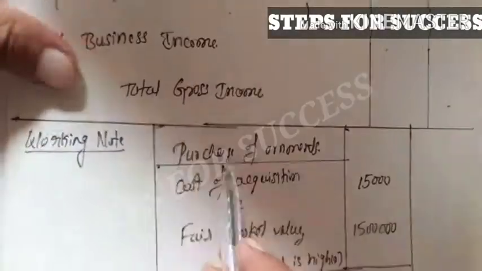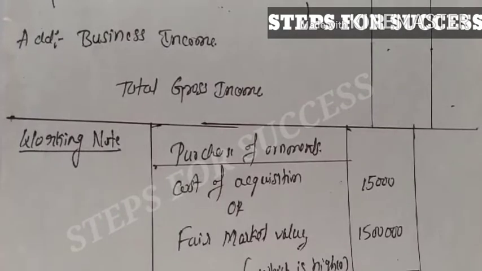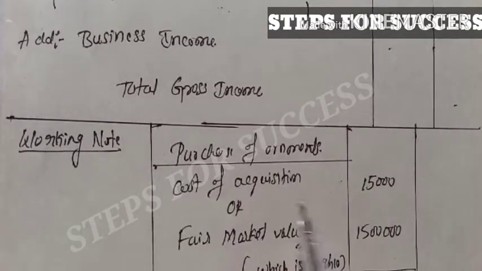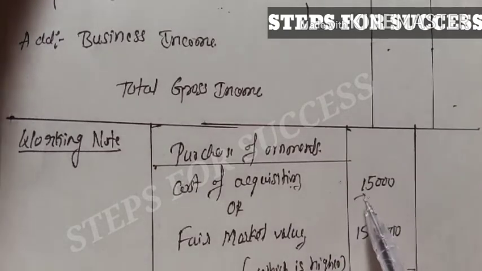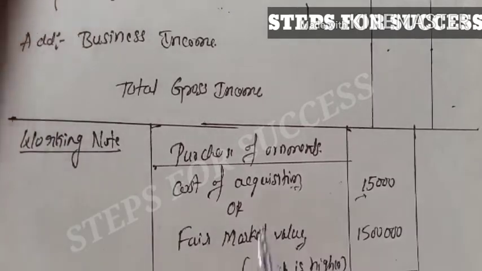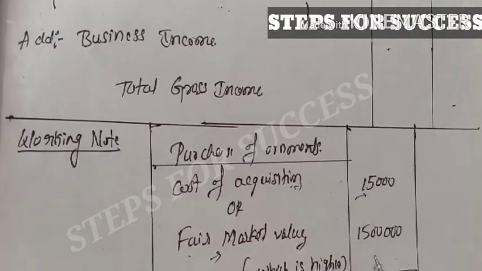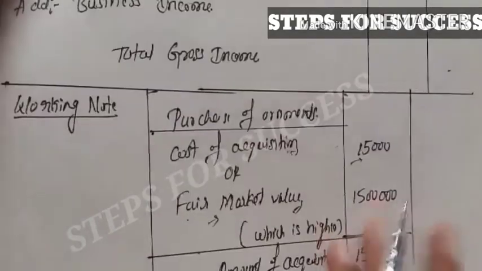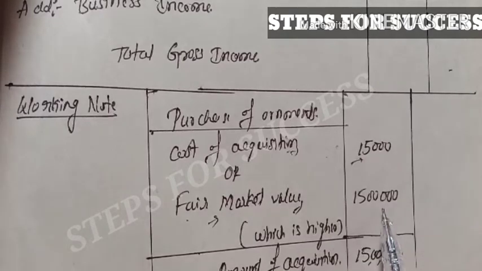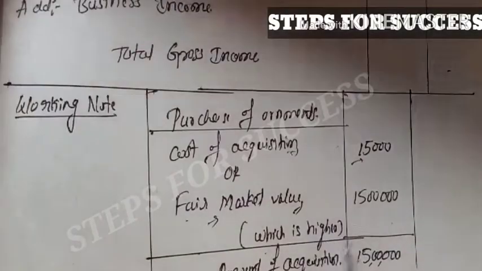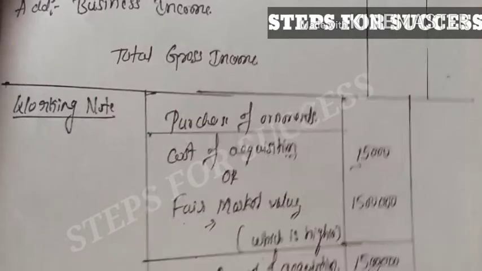His grandfather purchased them for 15,000 rupees, and the fair market value is 15 lakh. So cost of acquisition 15,000 or fair market value 15 lakh, whichever is higher. 15 lakh is higher, so it is the amount of acquisition.